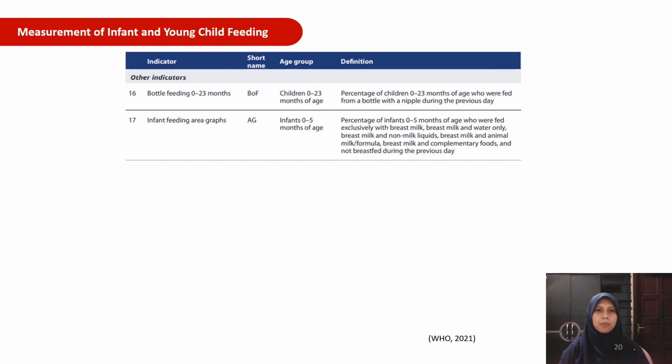Besides breastfeeding indicators and complementary feeding indicators, WHO also has two other indicators. First is bottle feeding 0 to 23 months and infant feeding area graphs.